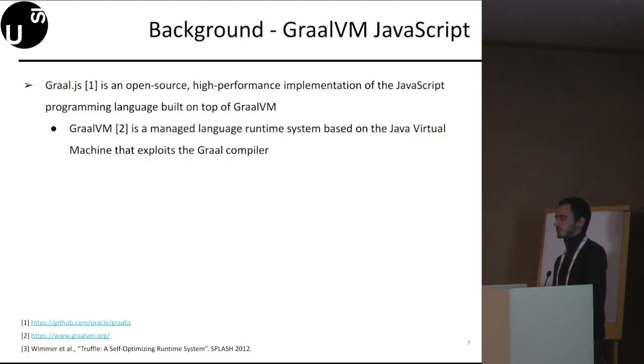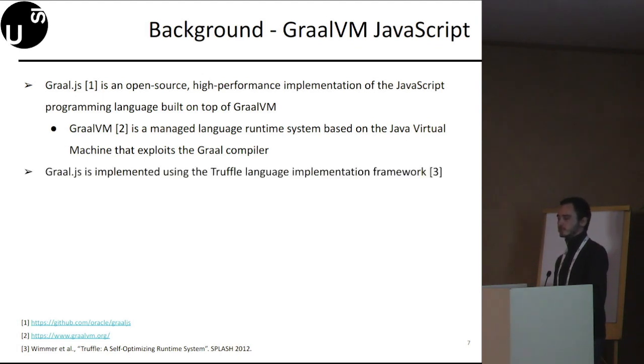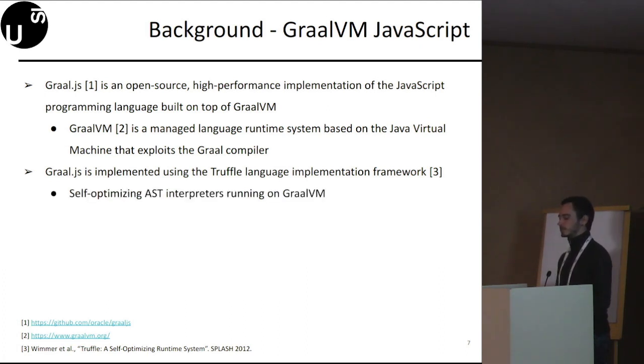GraalVM is a managed language runtime system that is based on a JVM, Java Virtual Machine, and exploits the Graal compiler. GraalJS is in turn implemented using the Truffle language implementation framework that allows one to implement self-optimizing AST interpreters running on GraalVM. Internally, the Graal compiler partially evaluates and JIT compiles ASTs.